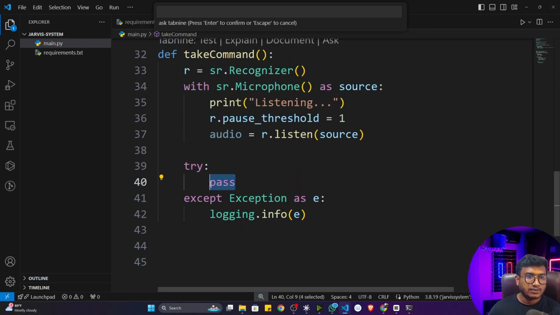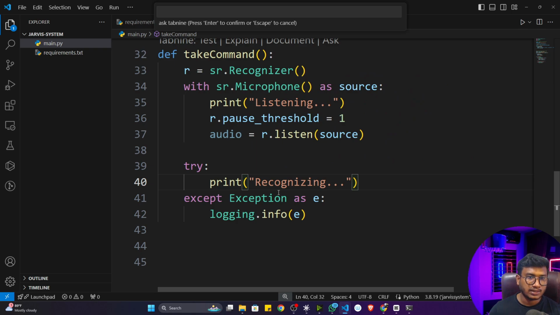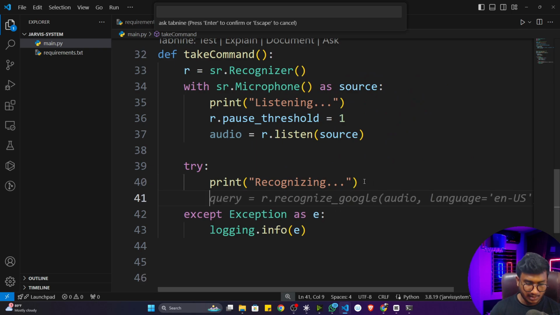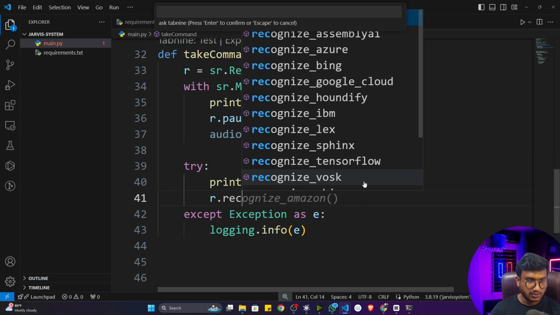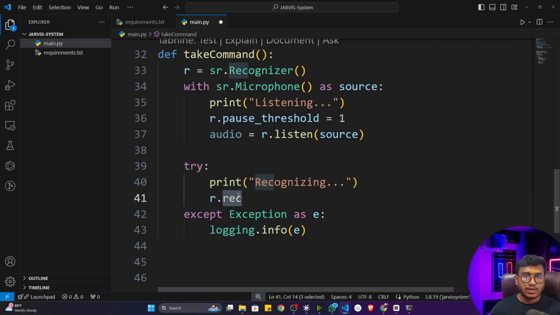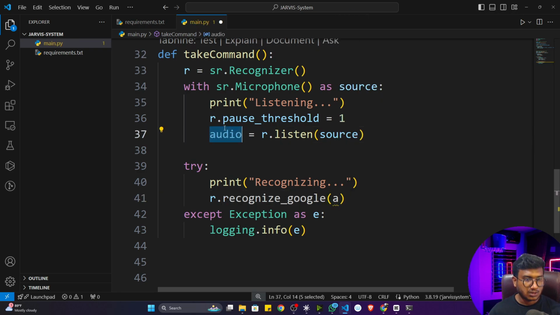Now inside try, first of all, I'll just give a message, recognizing. Then I will call my Google API. So here I'll write r.recognize_google. With the help of the Google API, I want to recognize this particular voice. So it will take the audio, the audio object you are getting. I'll copy the audio and pass it here.